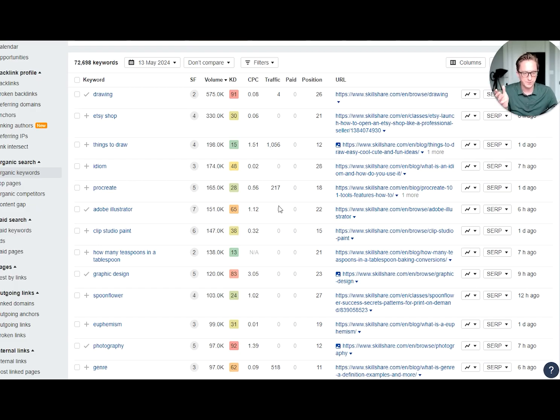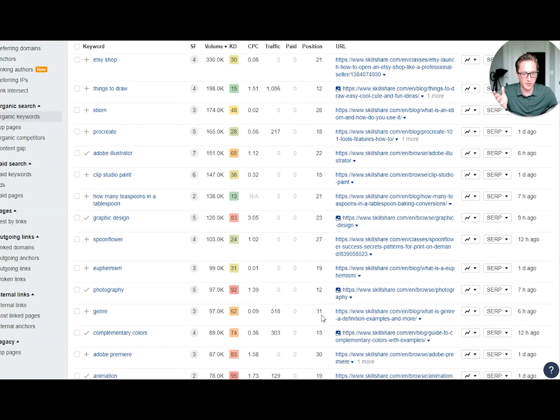And if we keep coming down, here we have position 11, but just for genre photography. And again, this is browsing classes. So position 12 for photography. And they're basically getting no traffic at all. So that's another very interesting one that we could potentially go after. So this is the process, and assembling target keyword and target URL.